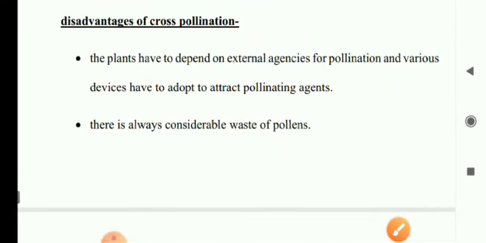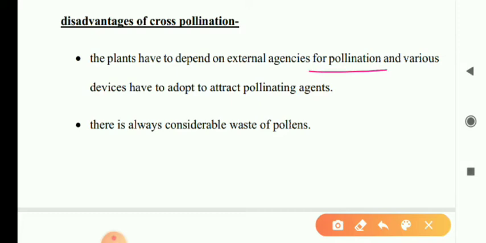Disadvantage of cross pollination: it requires a pollinating agent during pollination. It requires a lot of pollen grains. Much wastage of pollen grains takes place.